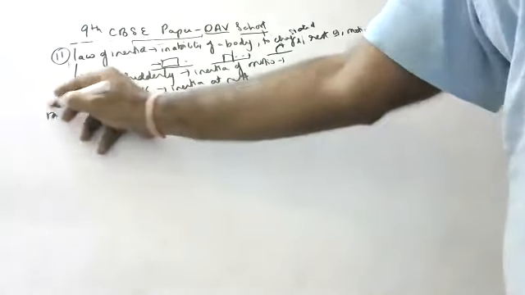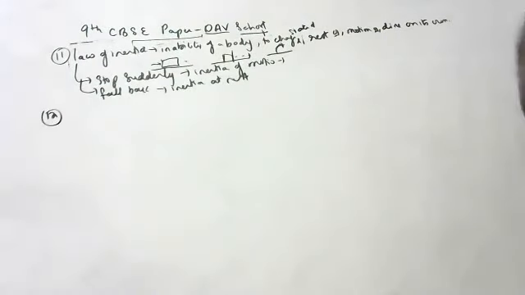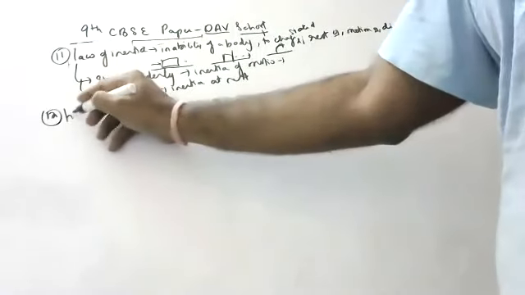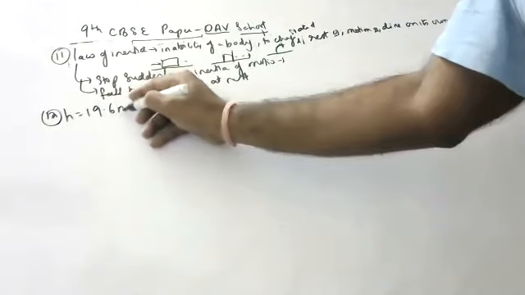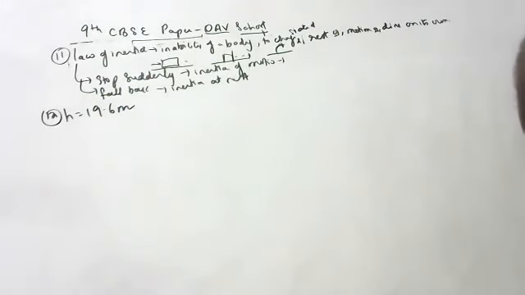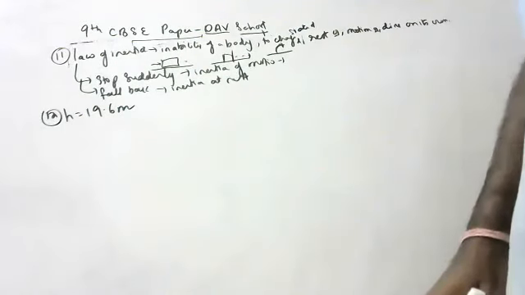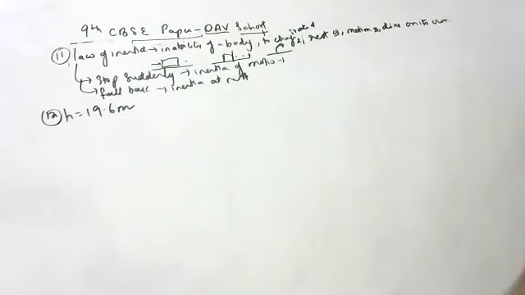Next, 12th question. A stone is released from the top of a tower of height 19.6 meters. Calculate its final velocity on touching the ground. Children, what is its velocity on touching the ground?